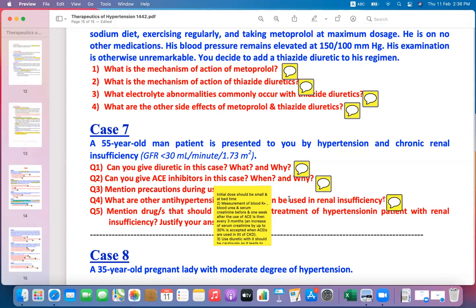Then measure every 3 months. An increase of serum creatinine by up to 30% is accepted when angiotensin converting enzyme inhibitors are used in the treatment of chronic kidney disease. Use diuretics with it cautiously, as it leads to a decrease in blood pressure, which leads to first-dose syncope. But in this case, we are not using a diuretic.